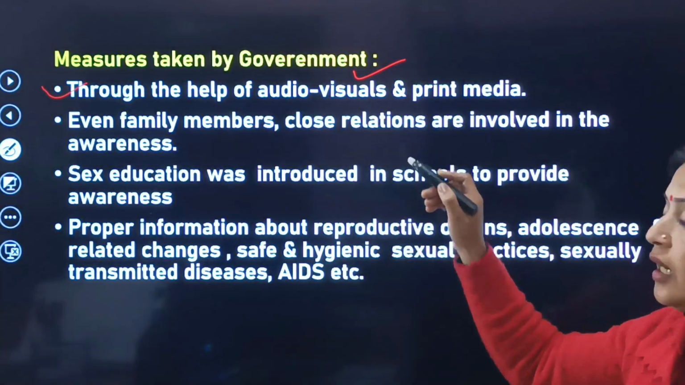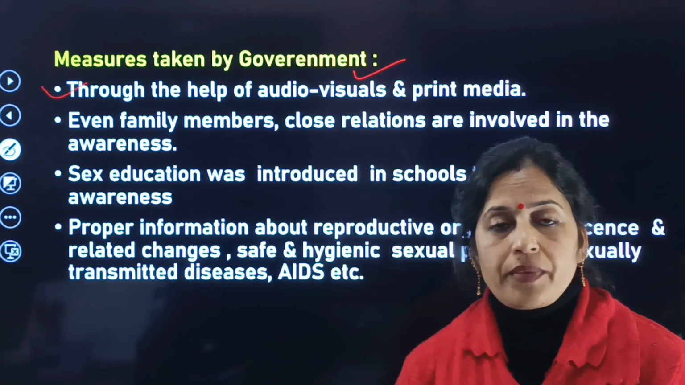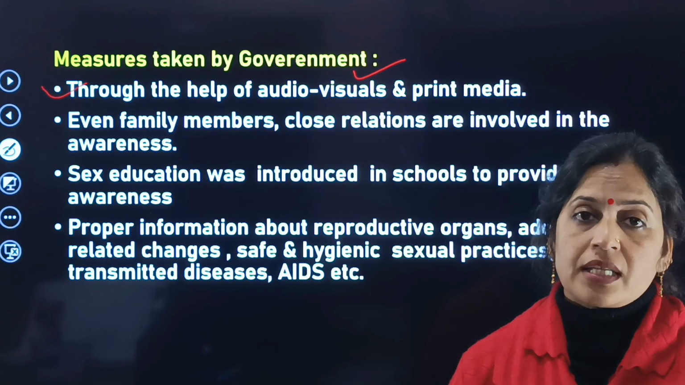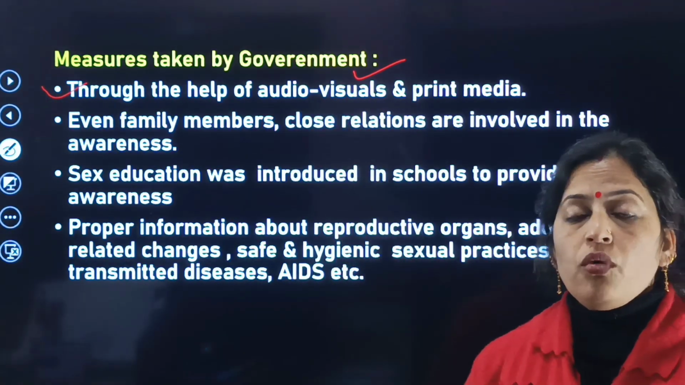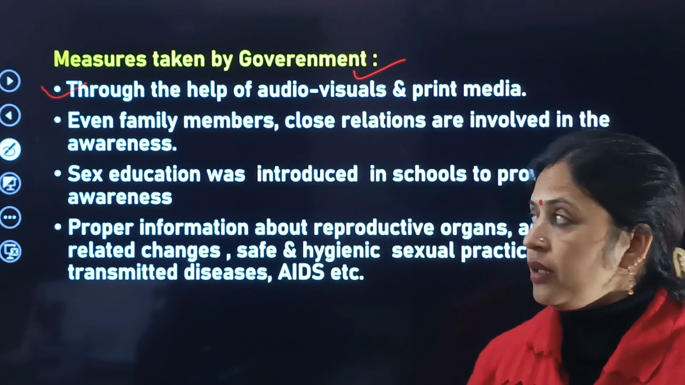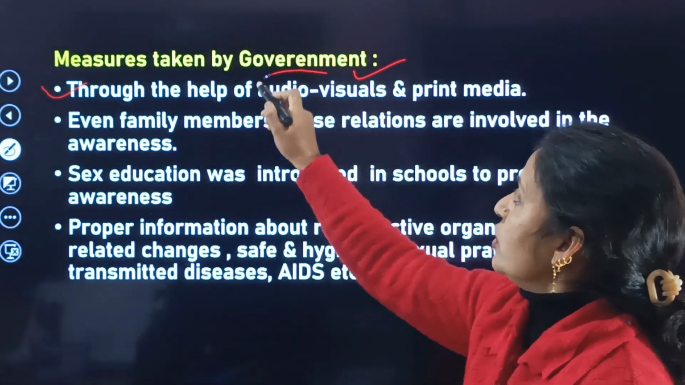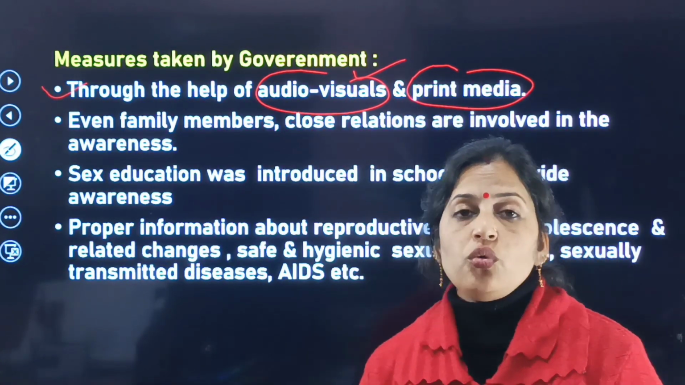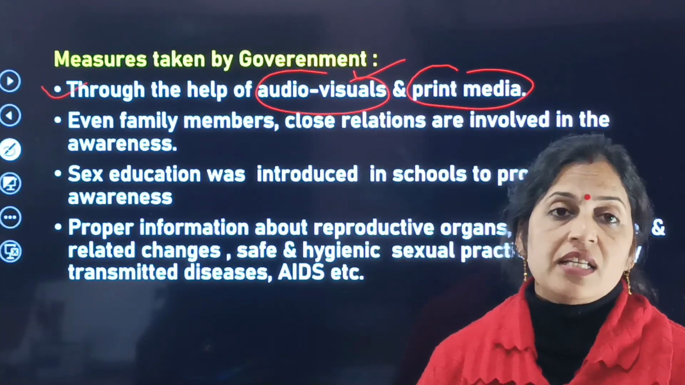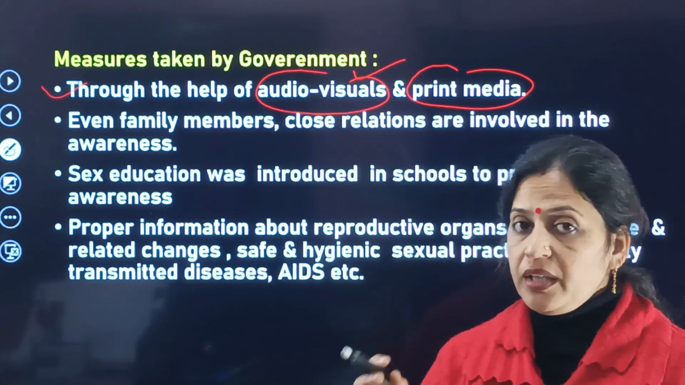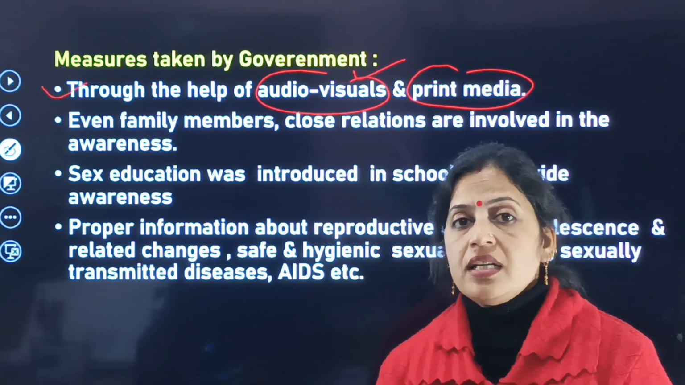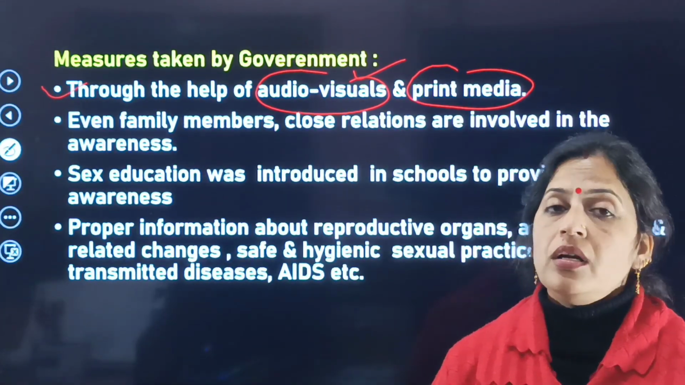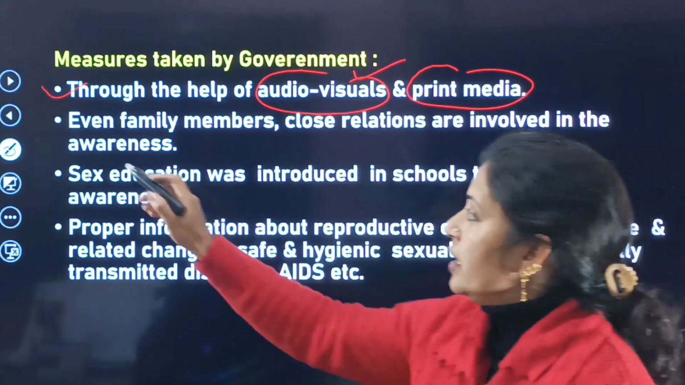So the first measure taken by the government is through the help of audio visual aids. With their help we can apply measures regarding reproductive health. Through the help of audio visual as well as print media, these are especially the two important measures. With the help of these measures we can easily educate and make people aware regarding reproductive health.